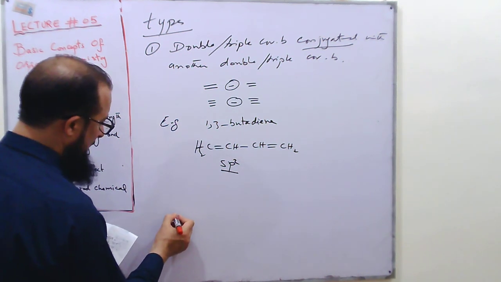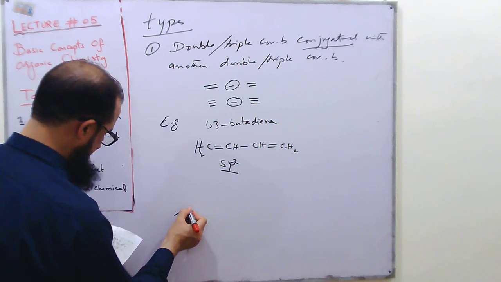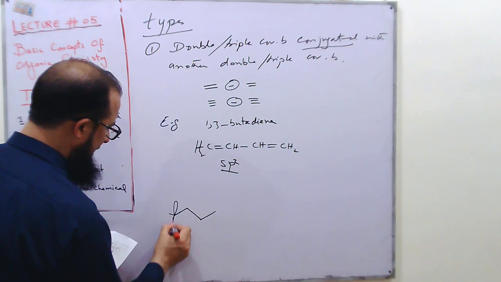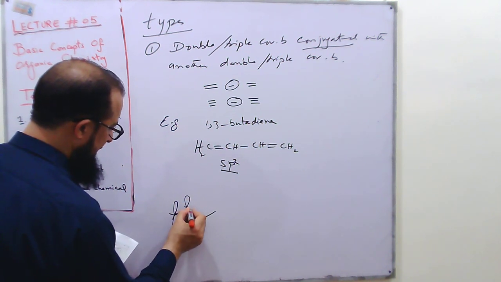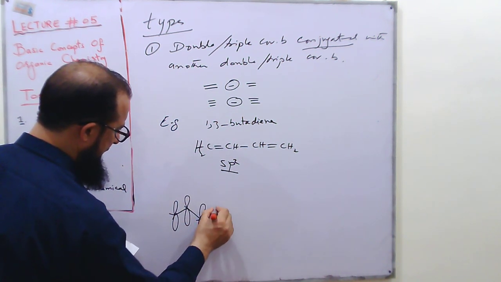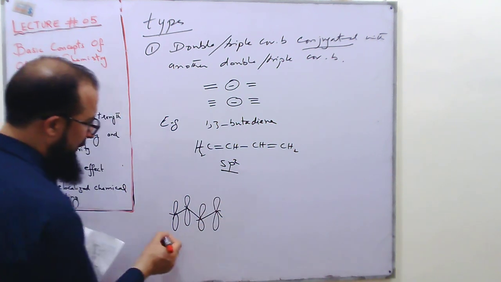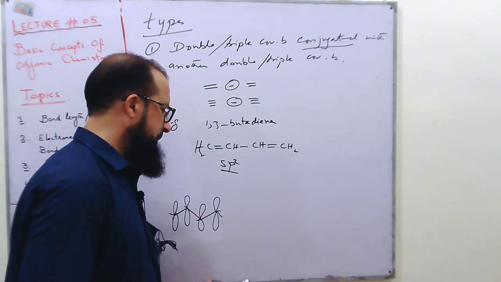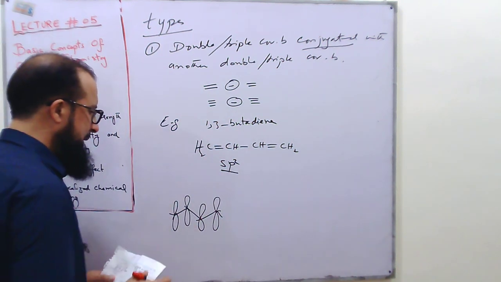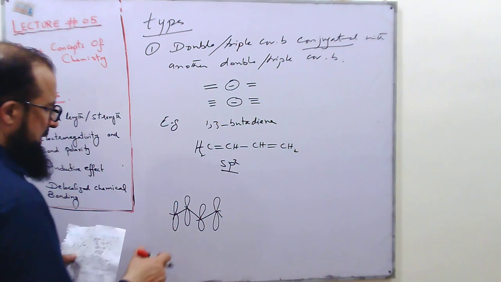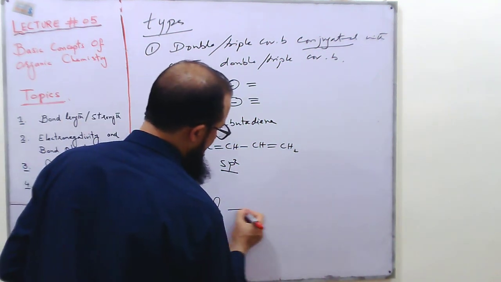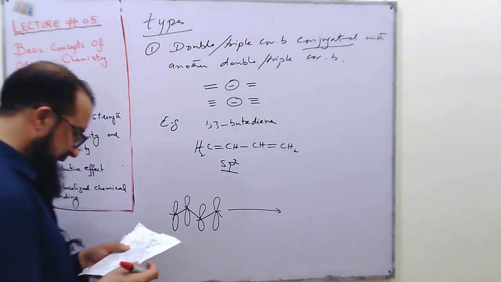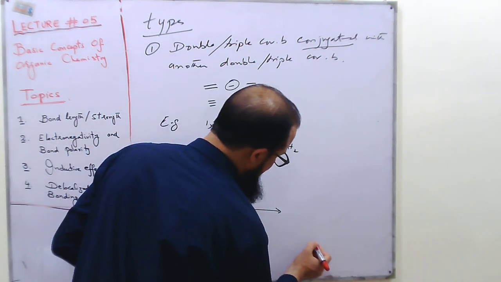So we have 4 p orbitals which are not involved in the hybridization process. These 4 p orbitals combine and give us 4 molecular orbitals of different energies.